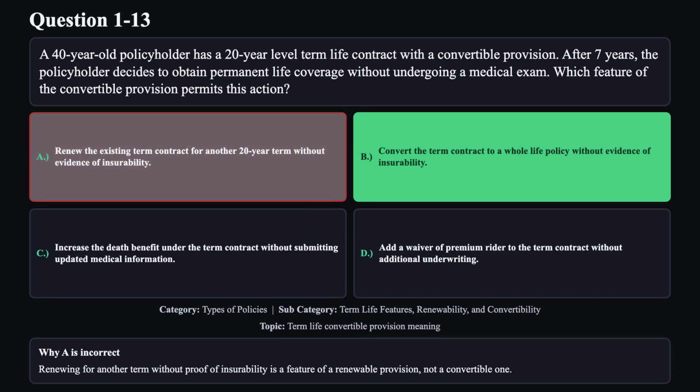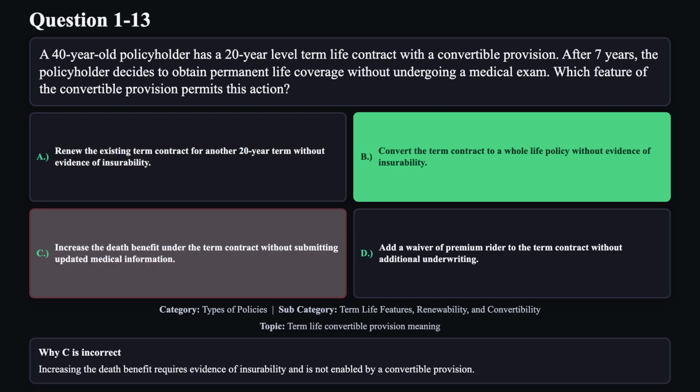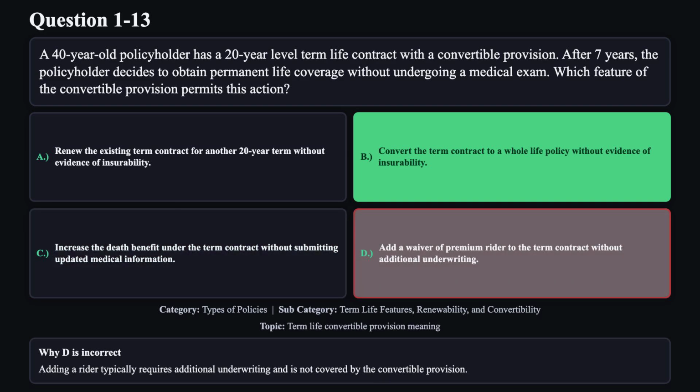Reason A is not correct. Renewing for another term without proof of insurability is a feature of a renewable provision, not a convertible one. Reason C is not correct. Increasing the death benefit requires evidence of insurability and is not enabled by a convertible provision. Reason D is not correct. Adding a rider typically requires additional underwriting and is not covered by the convertible provision.